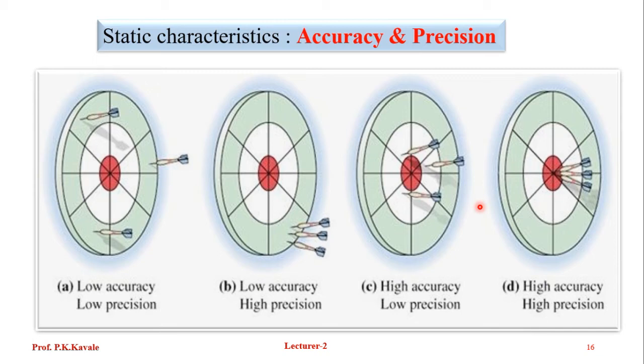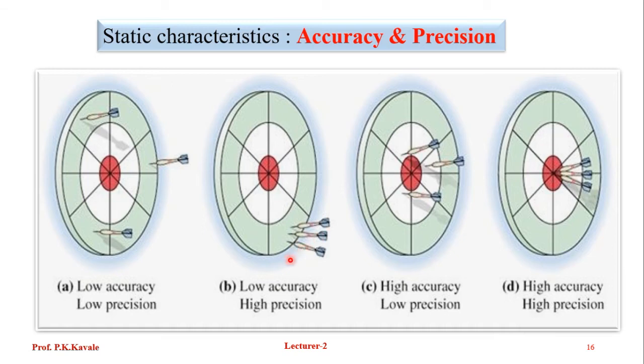But every time we take three readings, they are different each time. So we can say low accuracy, low precision. Why low accuracy? Because there is a lot of difference between the hit value and the bullseye. What about the precision? Each time it gives a different hit, in a different area. So low precision.